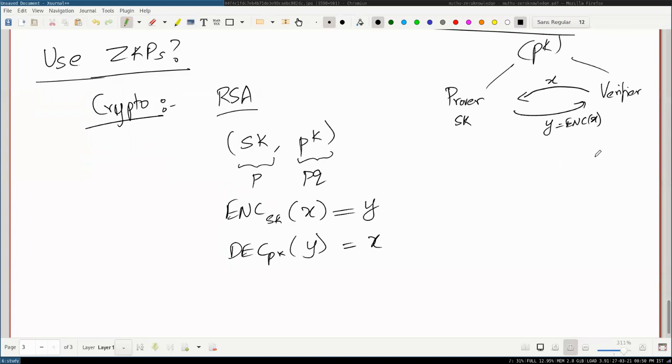Another thing is, by design, RSA has a proof that even if you ask for a lot of encrypted pairs, that is X comma Enc of X, let's say you have a set like this, for i from 1 to K strings.